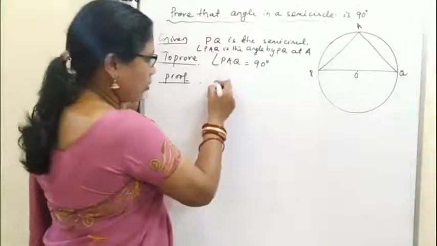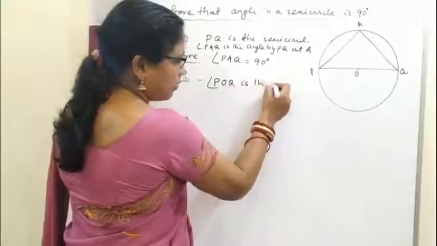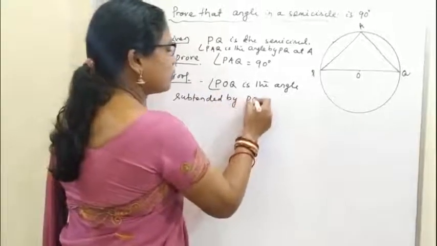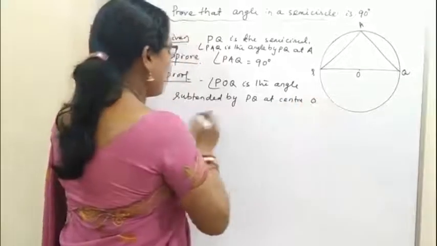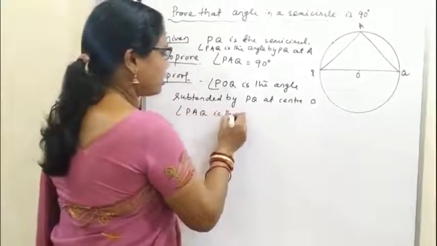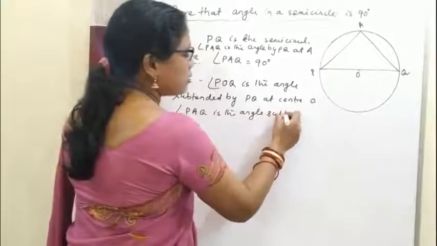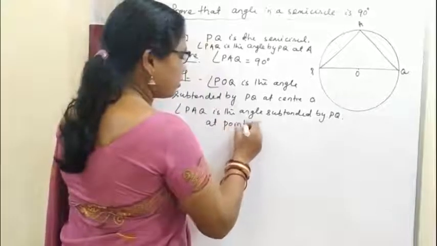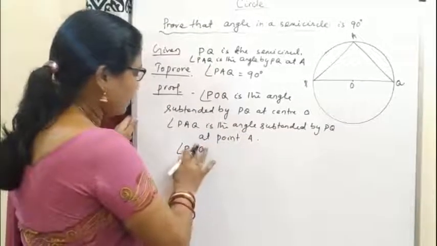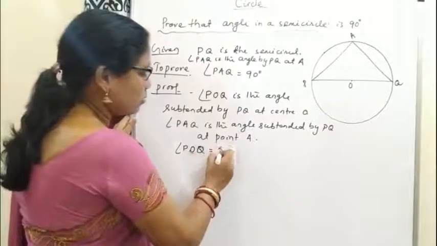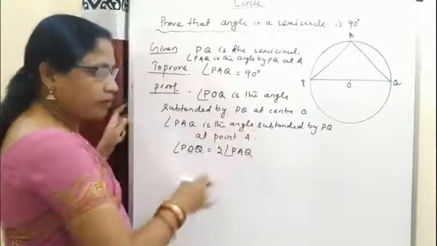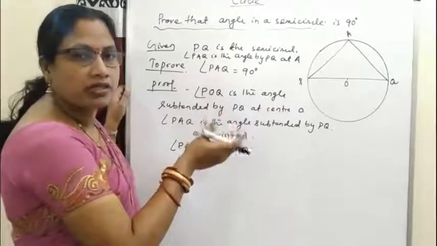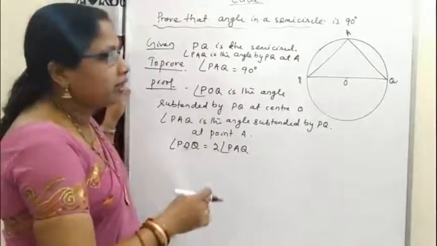So here POQ is the angle subtended by PQ at center O, and angle PAQ is the angle subtended by PQ at point A. So angle POQ is equal to twice of angle PAQ, according to our previous theorem.